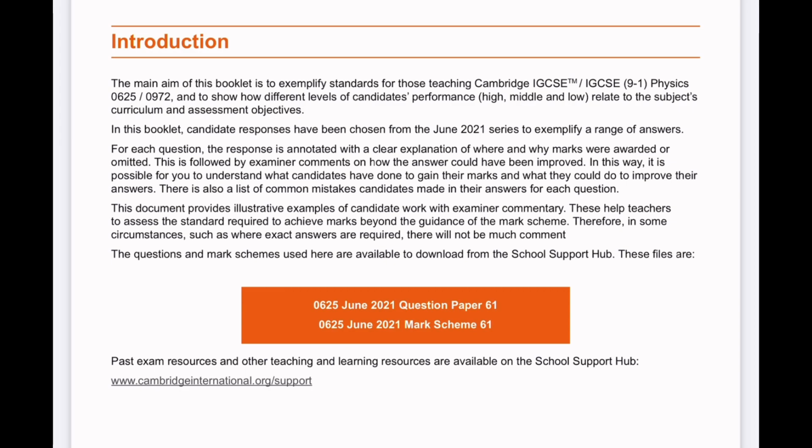These help teachers to assess the standards required to achieve marks beyond the guidance of the marking scheme. Therefore, in some circumstances, such as where exact answers are required, there will not be such comment. The questions we have are from 0625 June 2021, question paper 61.